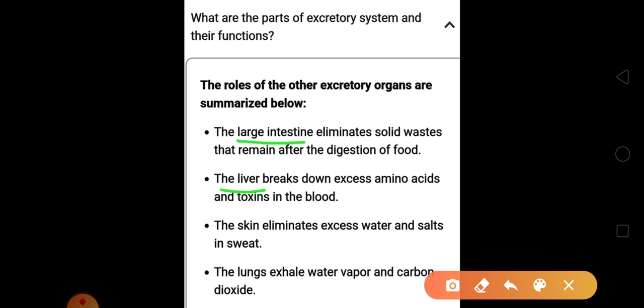We have the liver which breaks down amino acids and removes the toxins. We have skin which removes excess water and salt, and we have lungs which remove carbon dioxide and water vapor. So this is a very important topic which is given in a single line.